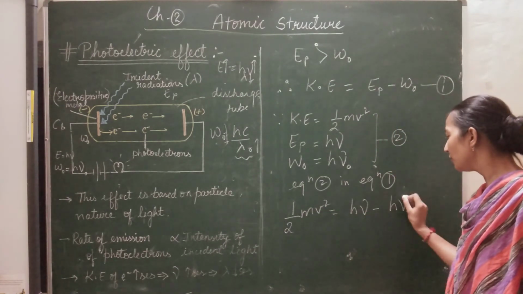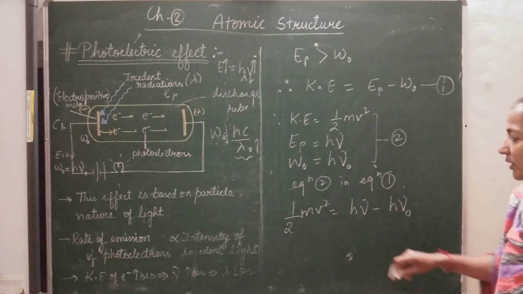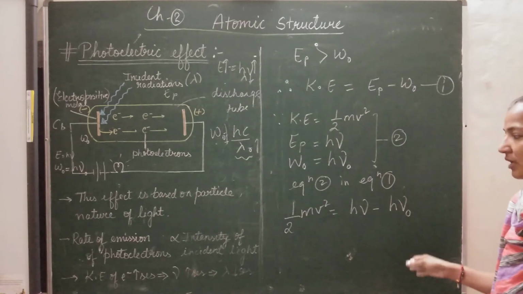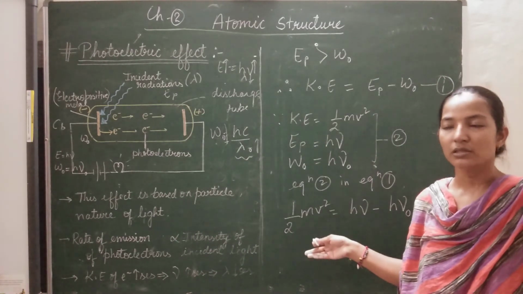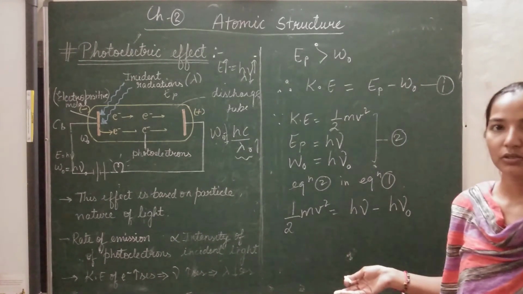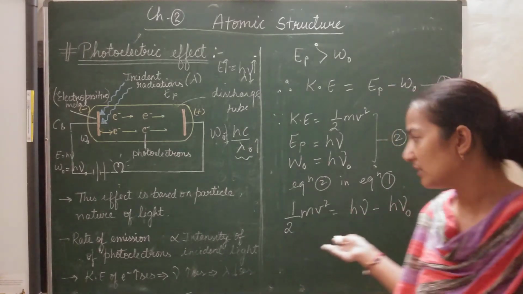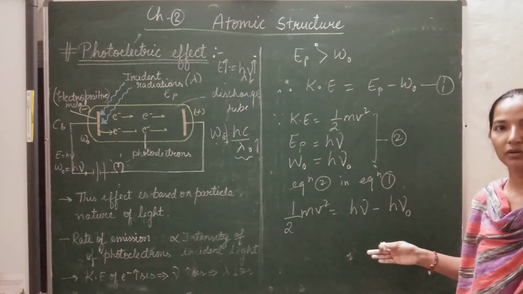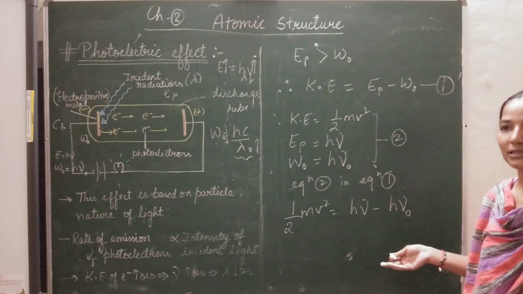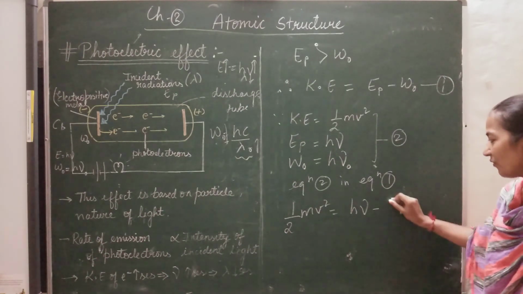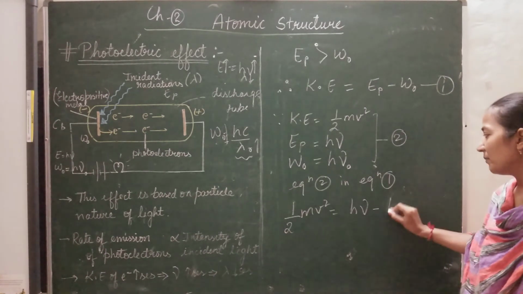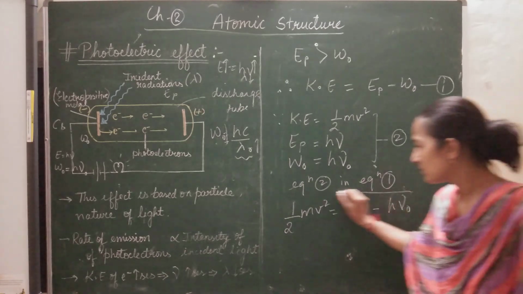So from here we can calculate the velocity, the mass, the frequency, anything. All the quantities represented here can be given to us, and it can be asked to calculate the work function. If the work function is asked, then you have to calculate the value of h nu naught. Okay, so this is the formula.